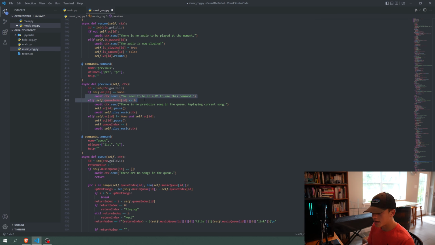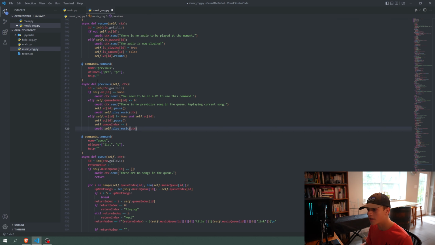So here we're just saying if the Q index is 0, then we're just going to replay the current song. If you're able to go to a previous song, then subtract 1 from the Q index and then play the song. And that is our entire previous command.